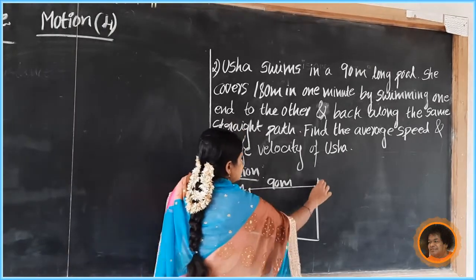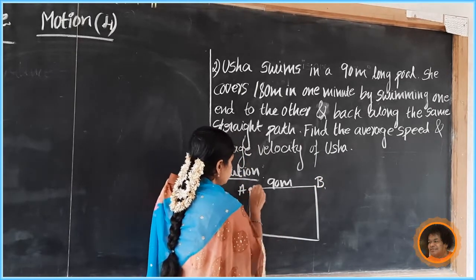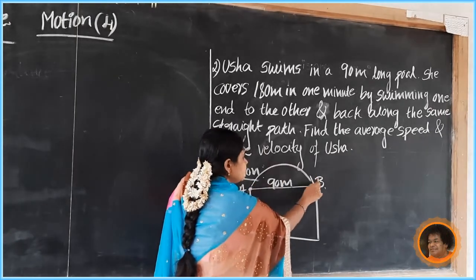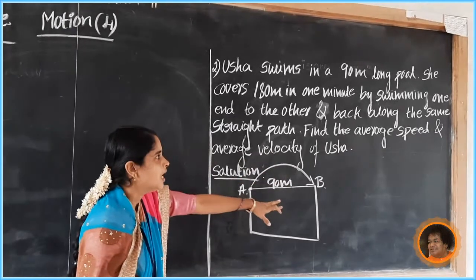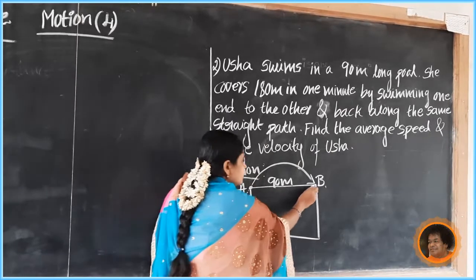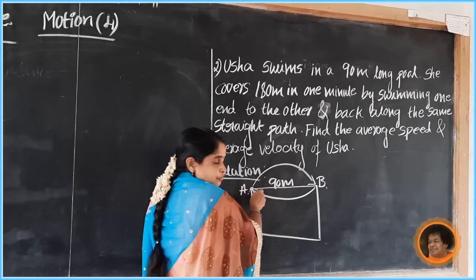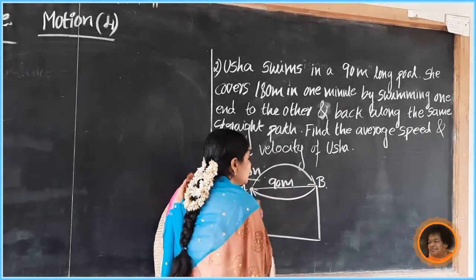Here is position A and here B. She starts from this point, then reaches to this B point, from one end to the other and back along the same straight path. B to A. First she swims A to B, then B to A.